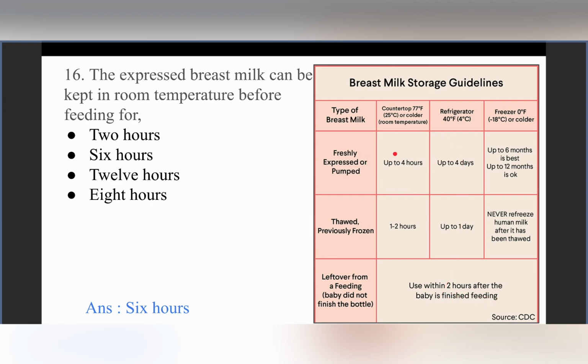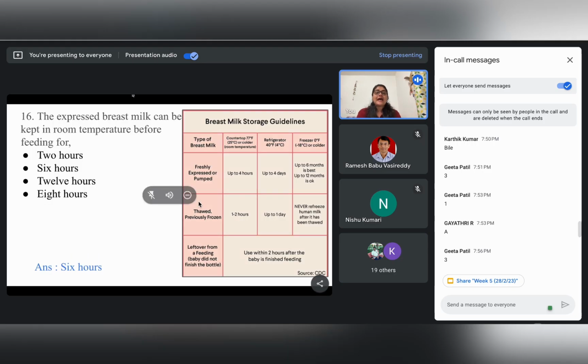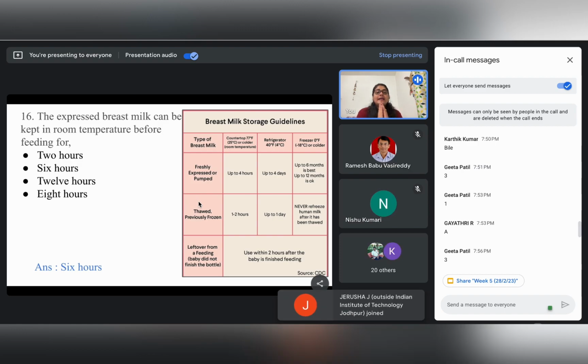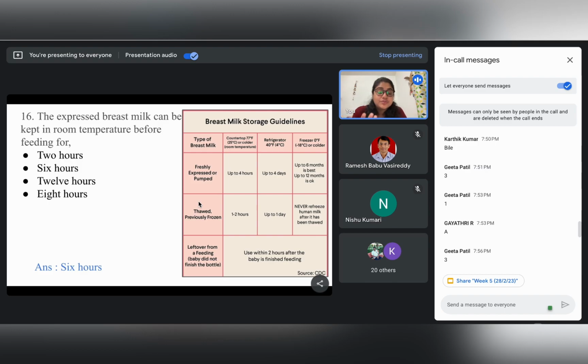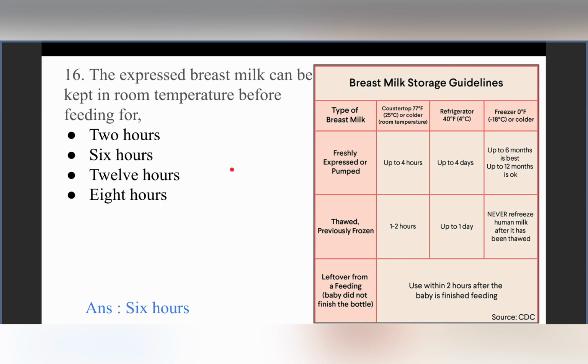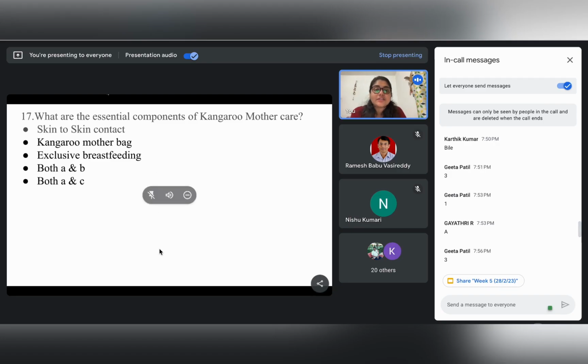So please keep in mind the different time frames as to how the breast milk can be reused, because many times we do not exactly have an idea as to how much time this milk can be kept fresh, or after how much time the milk goes stale. For example, many people have this notion that colostrum is stale milk, and many times people do not have a clear idea regarding the storage of milk also. So please keep in mind these time frames. Okay, so we move on to our next question.